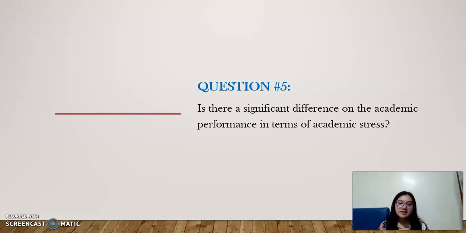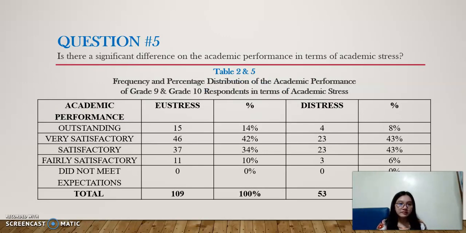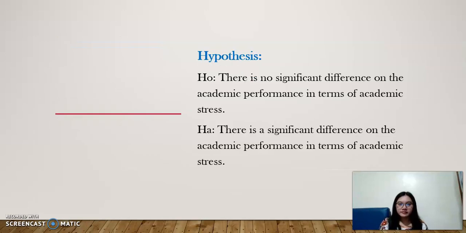Question number 5. Is there a significant difference in the academic performance in terms of academic stress? So here we can see table number 2 and table number 5, frequency and percentage distribution of the academic performance of grade 9 and grade 10 respondents in terms of academic stress. Hypothesis. There is no significant difference in the academic performance in terms of academic stress. There is a significant difference in the academic performance in terms of academic stress.